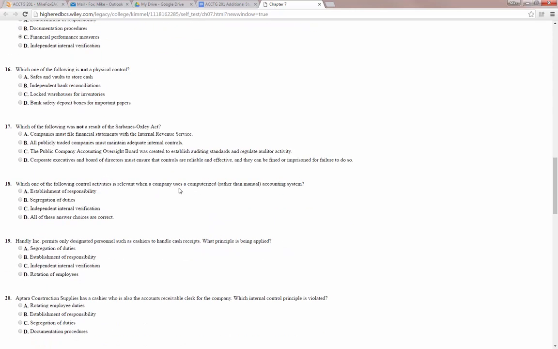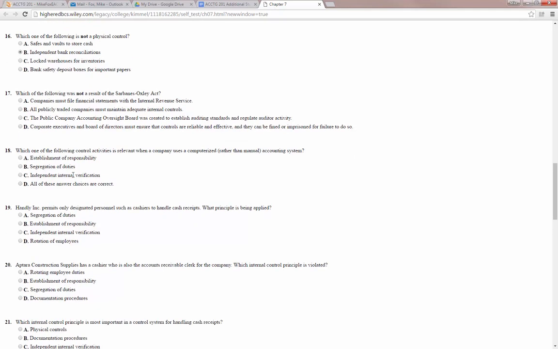Number 16, which of the following is not a physical control? Safes and vaults to store cash, independent bank reconciliations, locked warehouses for inventories, or bank safety deposit boxes. So again, independent bank reconciliations are not a physical control.